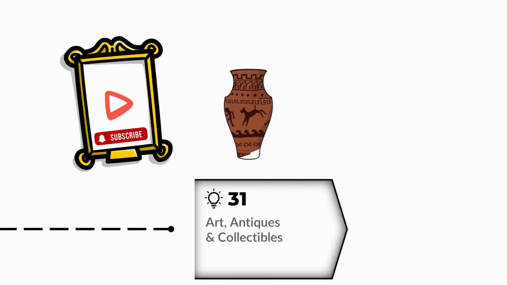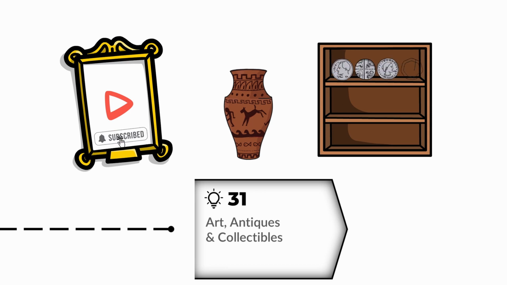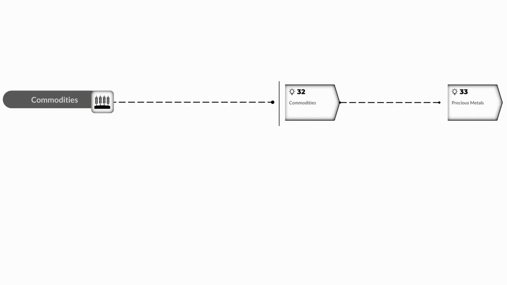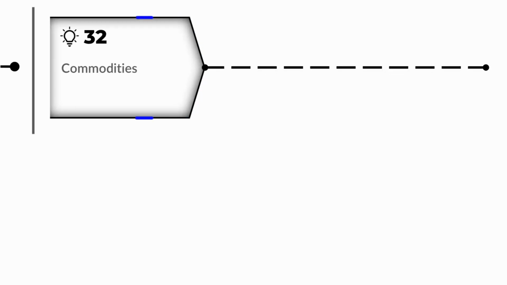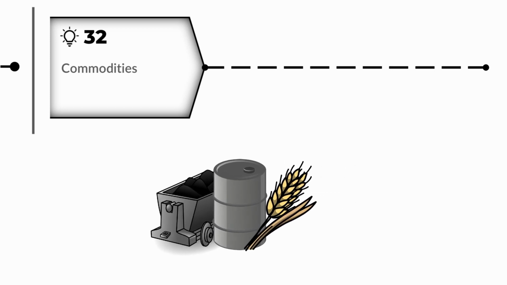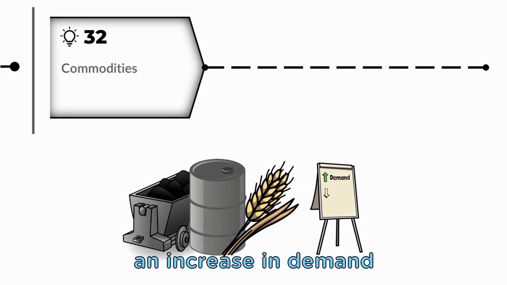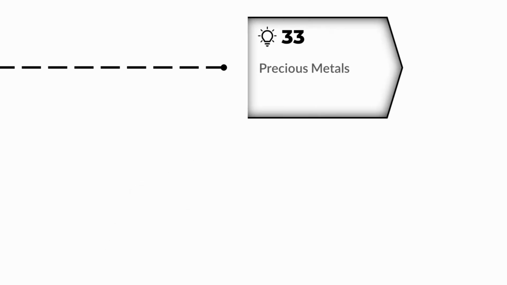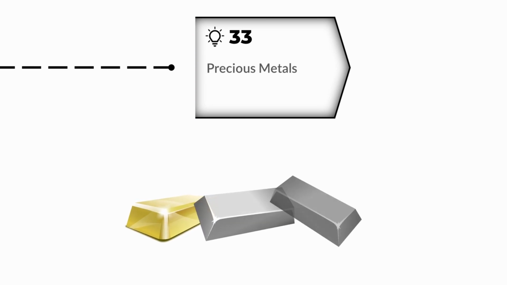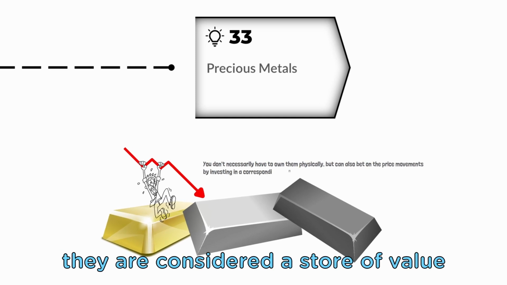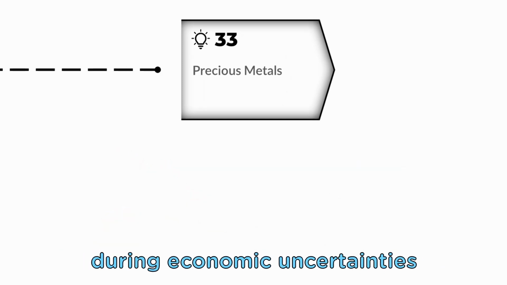Art, antiques, and collectibles. What they have in common is that they are highly valued by collectors. Due to their limited number and uniqueness, they have the potential to increase in value over time, but don't generate cash flow themselves. Let's now have a look at commodities. Commodities in the narrower sense are raw materials or agricultural products that can be traded on markets, offering potential for profit from price movements. An increase in demand, a decrease in supply as well as inflation usually leads to higher prices. Precious metals like gold, silver, or platinum can be traded on markets and are often used as a hedge against inflation and currency fluctuations.